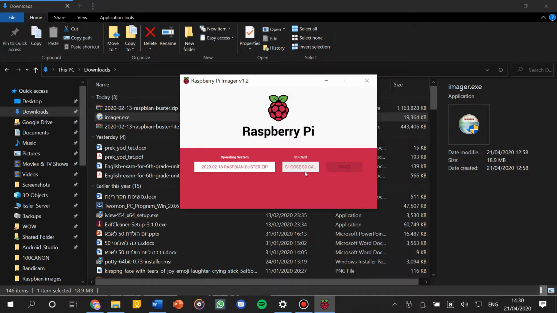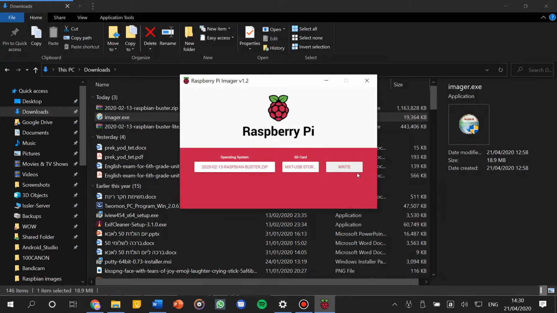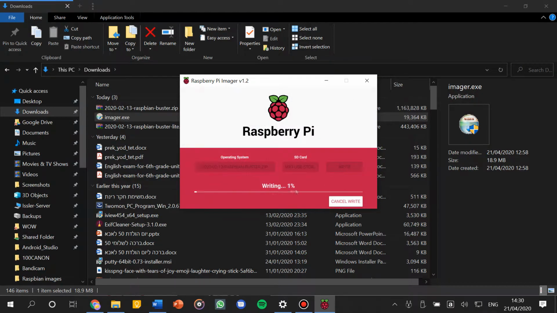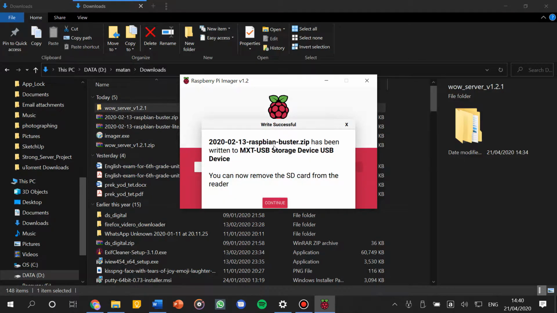Then let's choose the SD card that I've inserted to my computer, and then we click on Write. After the writing process was completed, we'll click on Continue.